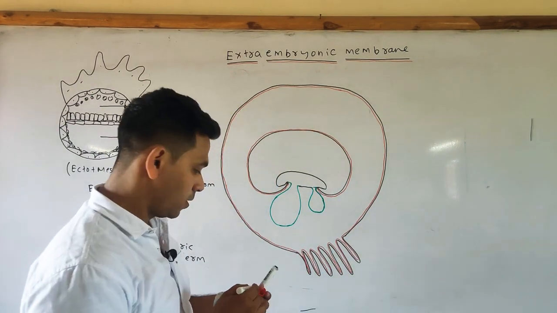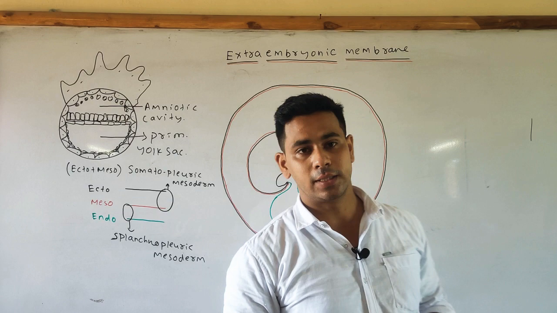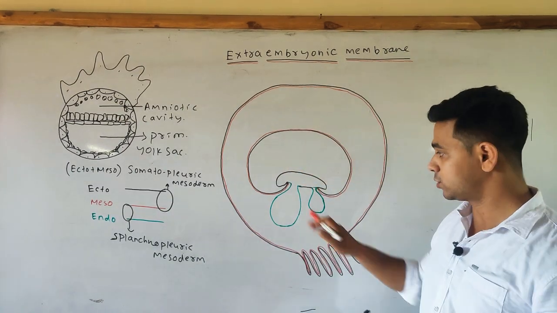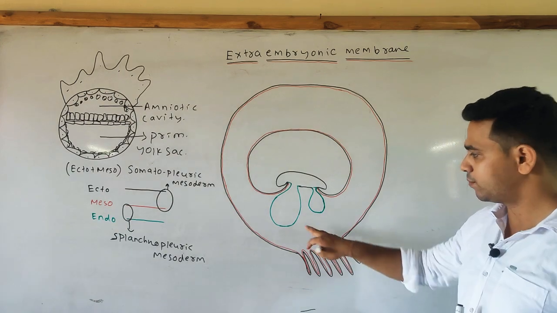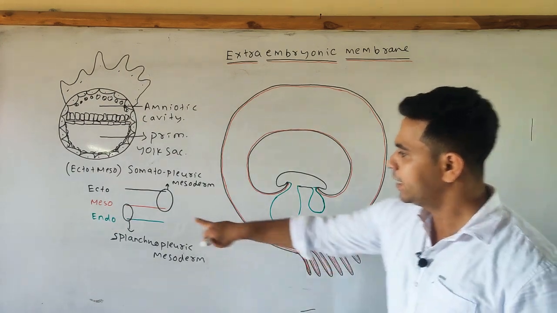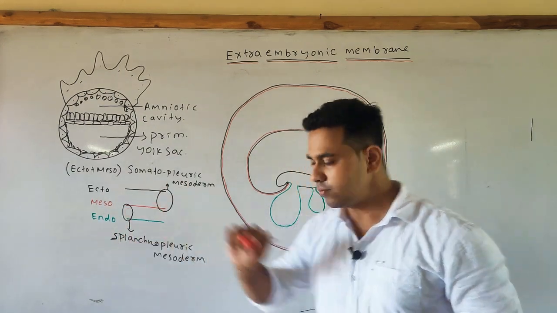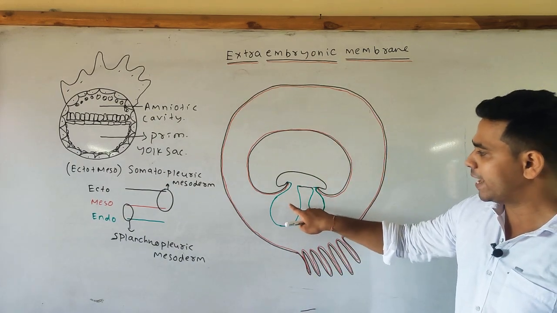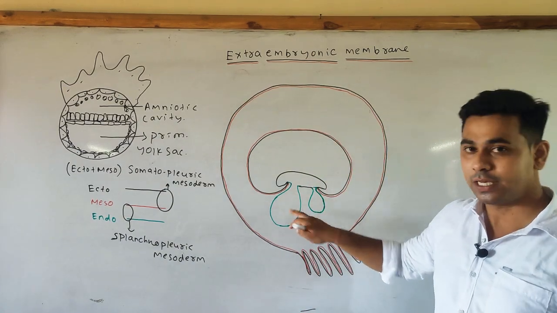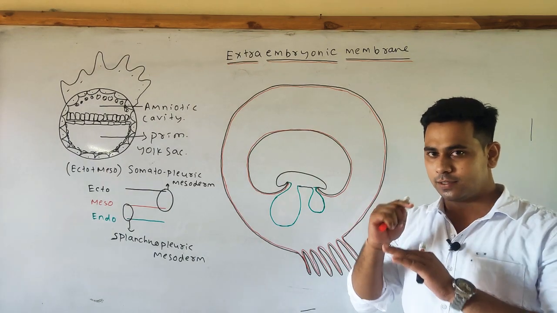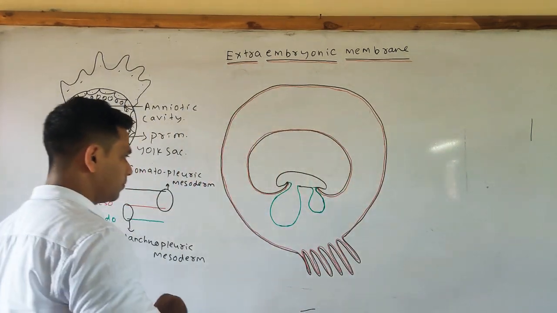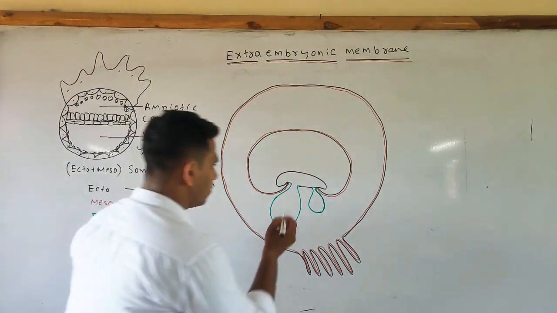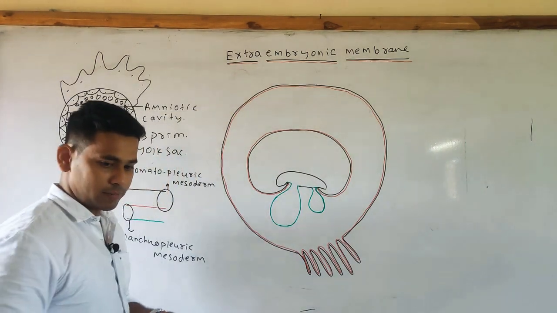Now the third one, we'll see the allantois and the yolk sac. As I did the diagram with the green color, green represents the endoderm. So the allantois and the yolk sac are internally lined by the endoderm and externally lined by the mesoderm.